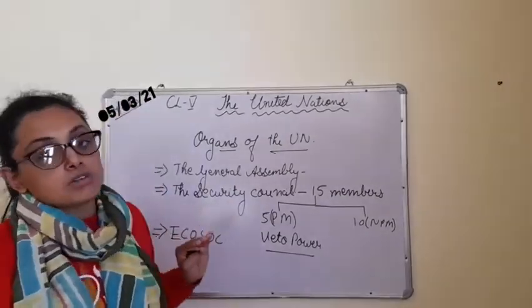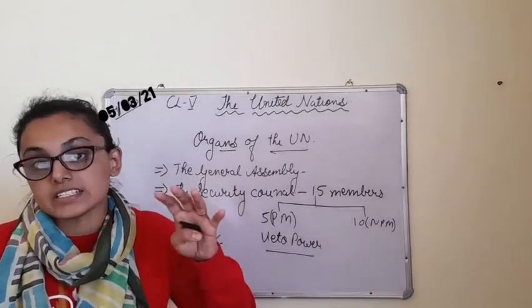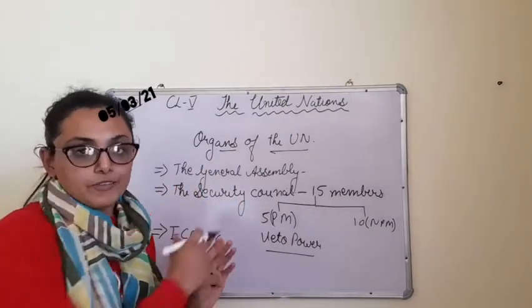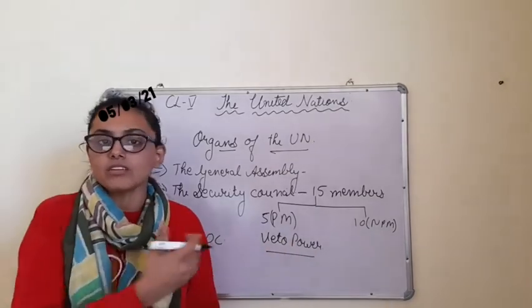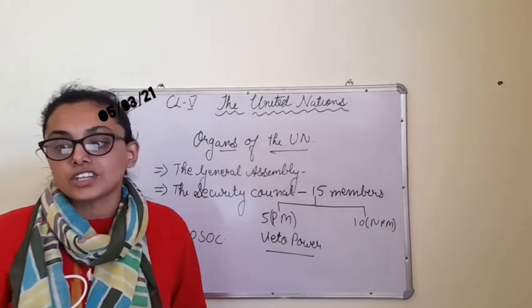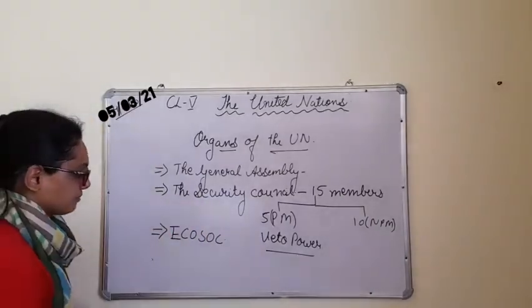This ECOSOC has specialized agencies also, about which we will talk after some time, but right now let's discuss the other 3 organs of the UN.